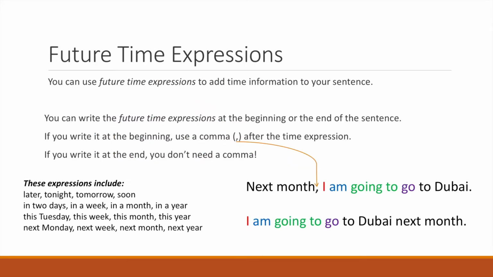Usually, in English, when we talk about something in the future, we use a future time expression to add more information to our sentences. You can write future time expressions at the beginning or the end of a sentence. However, if you write it at the beginning of a sentence, you must use a comma after the time expression. However, if you write it at the end of the sentence, you don't need a comma.